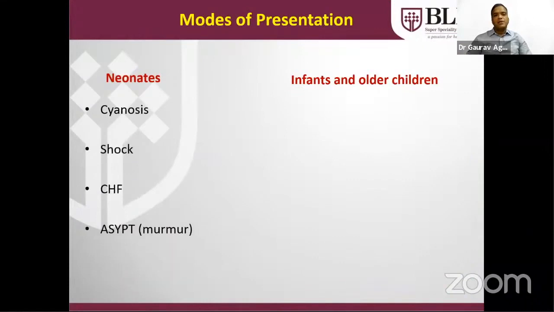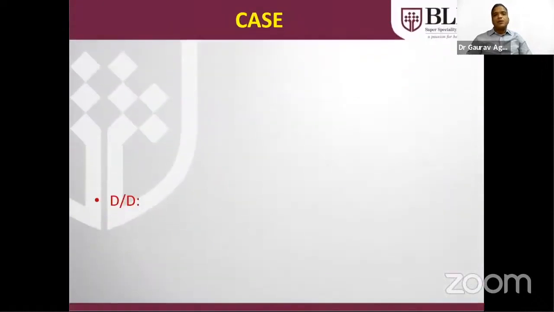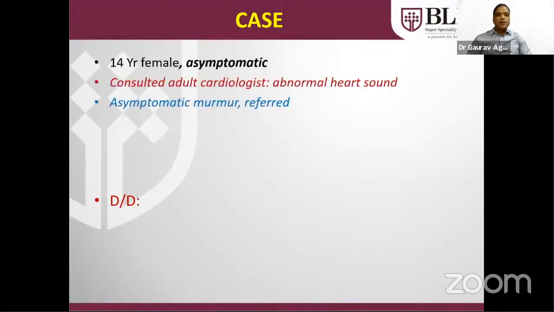Neonates generally present in the form of cyanosis, shock, heart failure, and asymptomatic murmur. Infants and older children generally present with an asymptomatic murmur if it is mild, and CHD is mild, cyanosis with or without CHF, isolated CHF, arrhythmia, and syncope. Coming to the cases, this presentation is mainly based on the cases.